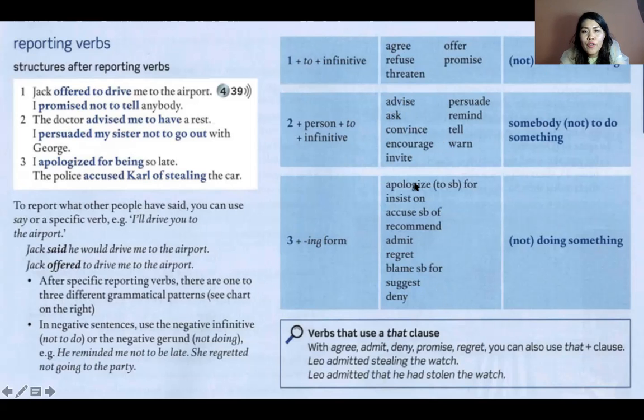For example, apologized for being late, insisted on doing these tasks. So after these verbs, we use only ing forms. After these verbs, we can use a person and infinitive. After these verbs, only to and infinitive.